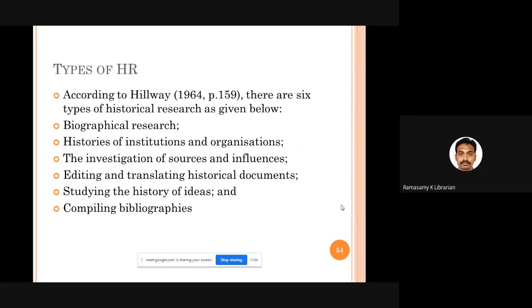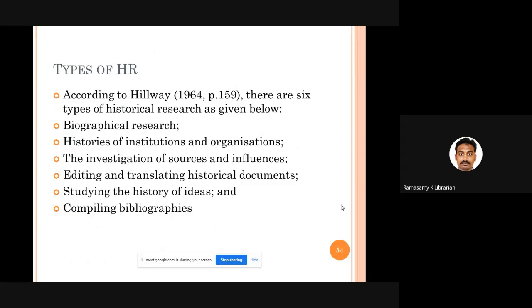There is a gentleman who classified historical research into these 6 categories. One Hillway says you study biography, that means the life history of another person, or you study the history of institutions or organizations, or you investigate the sources. It's something like what is going on in Tamil Nadu, no? We have excavation studies in Keeladi and all. They are called investigation of sources.